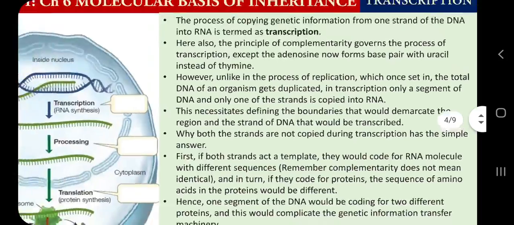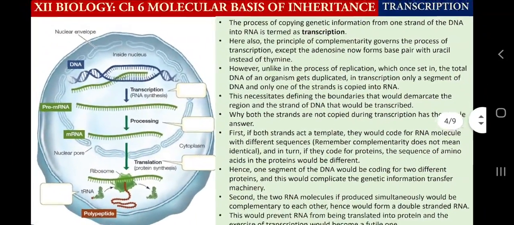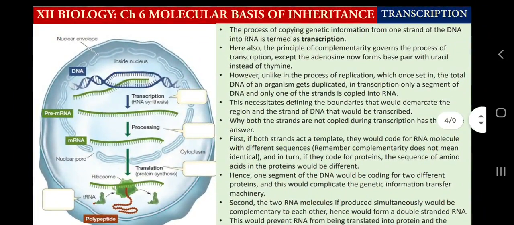What does this mean? This simply means that when we are talking about DNA replication, we are talking about the S phase of the cell cycle, and in that phase complete DNA, whether it is 46 chromosomes in human beings, 14 chromosomes in pea plant, 8 chromosomes in Drosophila, or 48 chromosomes in chimpanzee, in every cell that is going to divide, all chromosomes, all DNA molecules will be duplicated or replicated.